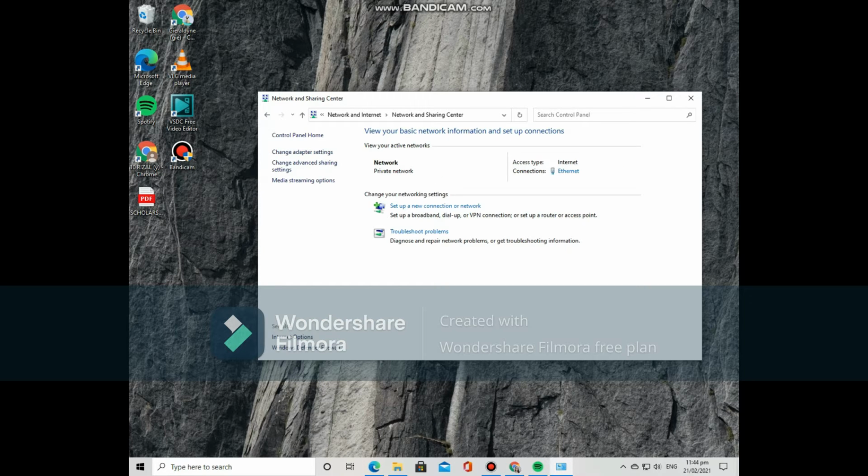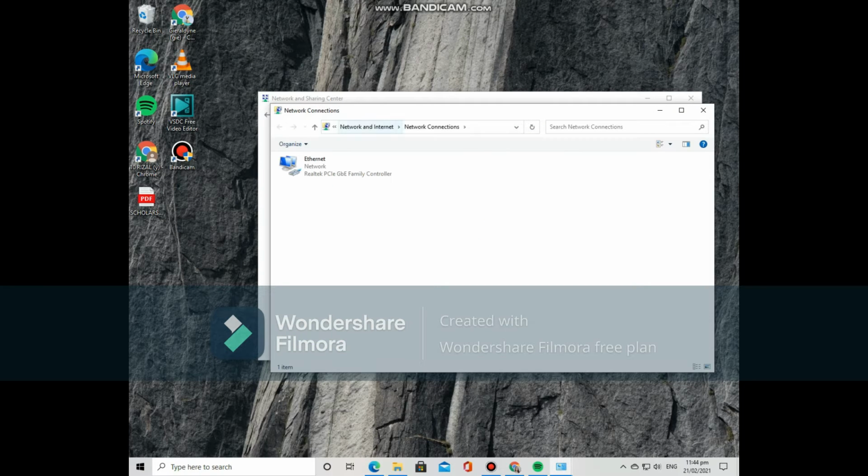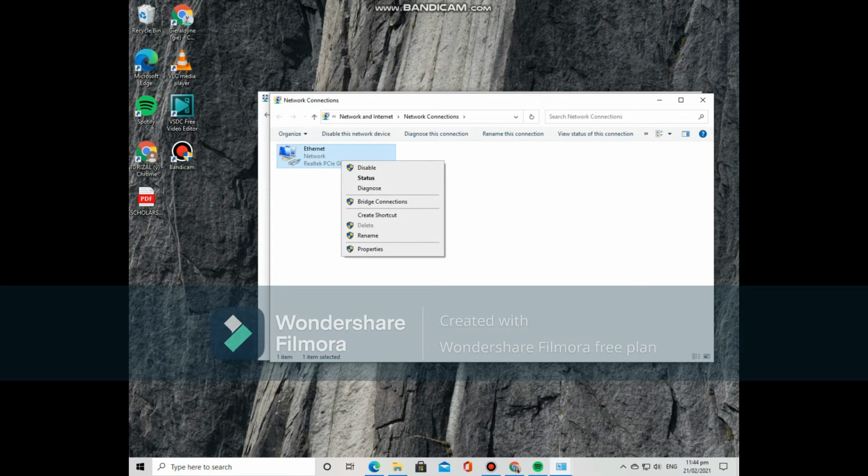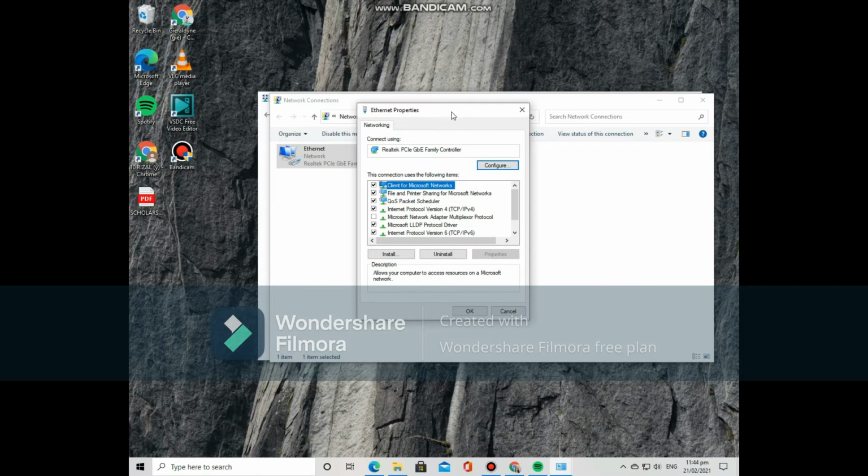And now you will see your active networks. Click the change adapter settings. And you will see your active network adapter. Right click it and then you will see the properties. Click the properties. And click the Internet Protocol version 4 TCP or IPv4.